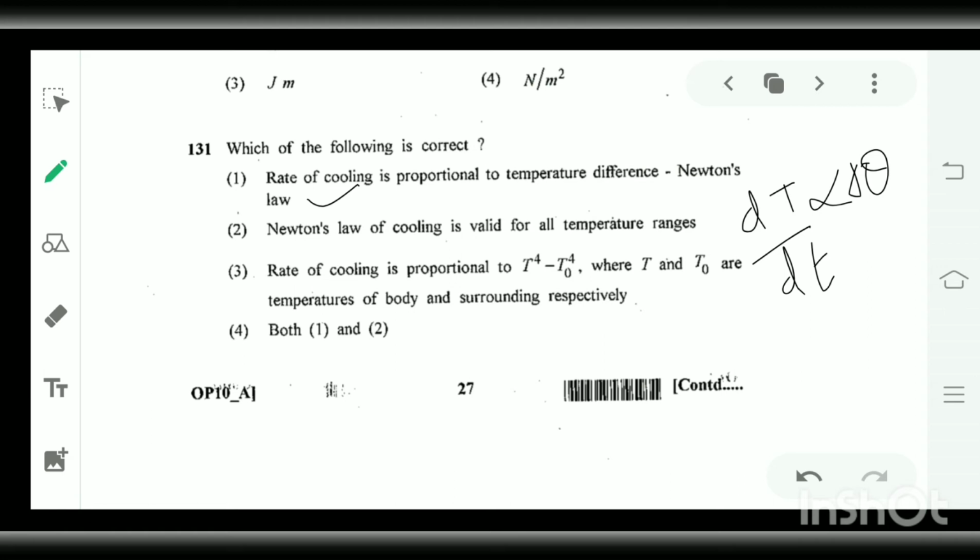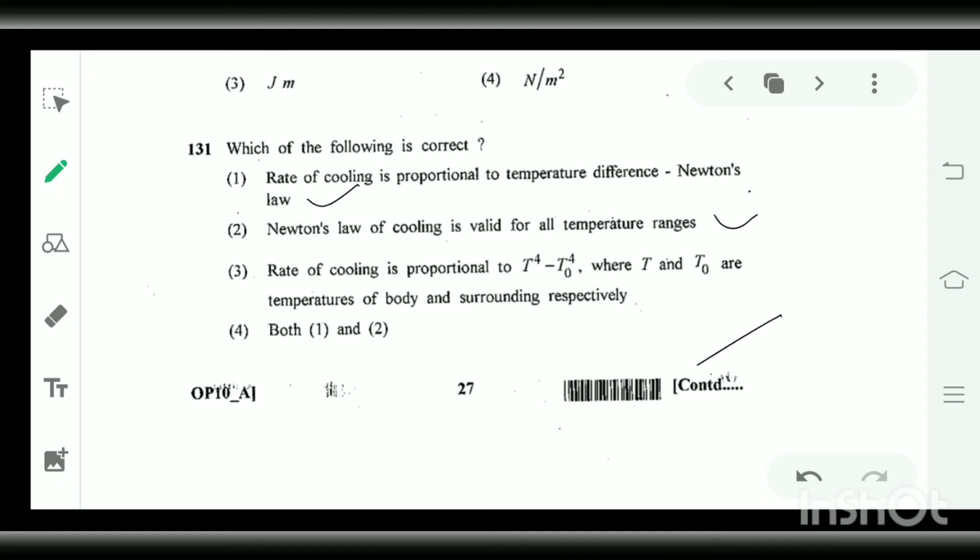Newton's law of cooling is valid for all temperature ranges. No, this is not true. Newton's law of cooling is not valid for higher range of temperatures. We will not apply Newton's law of cooling there.